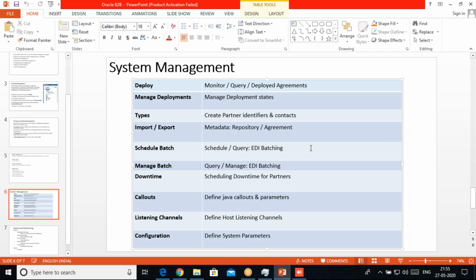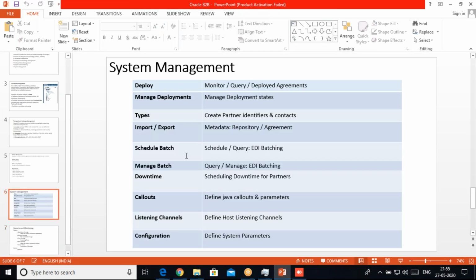Batching we mainly use for the EDI messages. In EDI we can group like 50 or 100 messages in a batch, and we can send them at one time at a particular interval or at a fixed time every day. It means we can schedule the messages in the way we want to send. We have this option under the administration B2B admin option, and we can manage the batch.